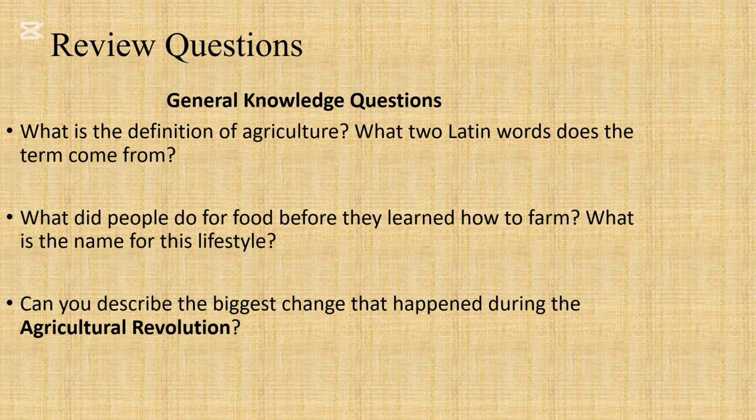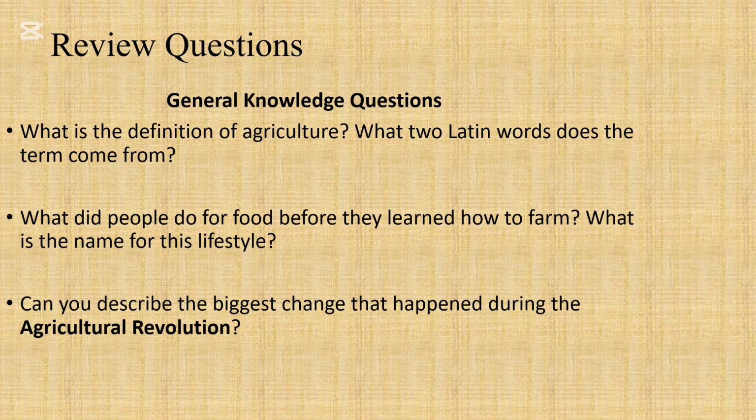So what is the definition of agriculture? I hope you would have said that it's the science, the art. It's also managing or growing crops and rearing animals for human use. What two Latin words does the term come from? Okay, I hope you would have said ager, meaning field, and cultura, meaning cultivation.